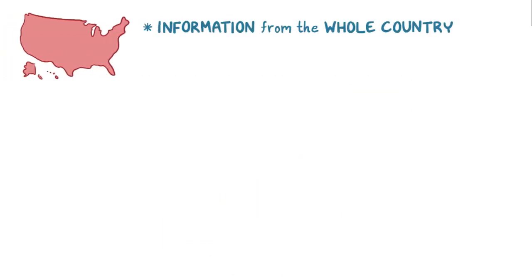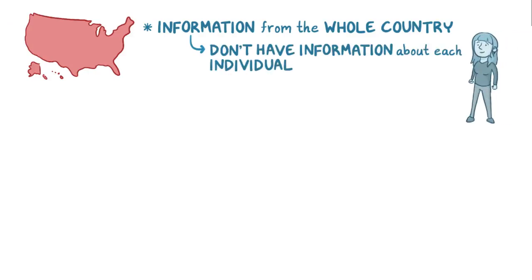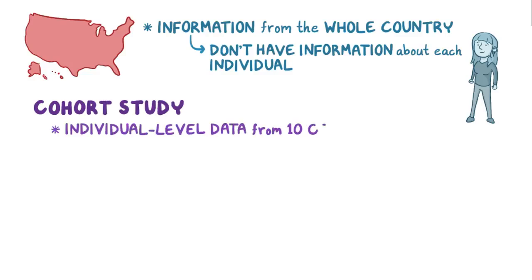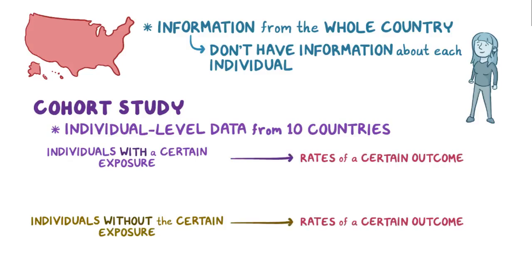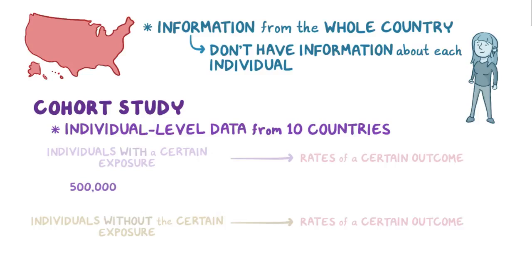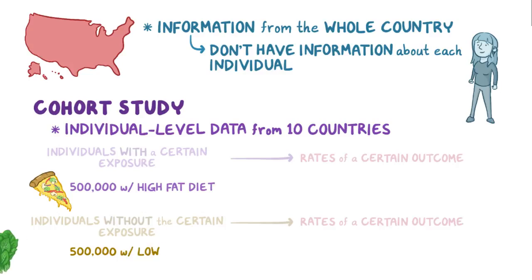The problem with this conclusion is that we only have information from the whole country, and we don't have information about each individual within that country. In fact, we might get very different results from a study that uses individual level data. For example, let's say you conduct a cohort study using individual level data from all 10 countries. Cohort studies look at individuals in a group who have a certain exposure, as well as individuals in a cohort who have not had that exposure, to compare their rates of a certain outcome in the future. So you could follow 500,000 individuals that have a high-fat diet, which are the exposed group, and 500,000 individuals that have a low-fat diet, the non-exposed group, for 10 years.